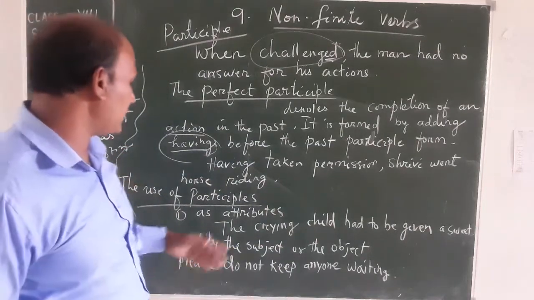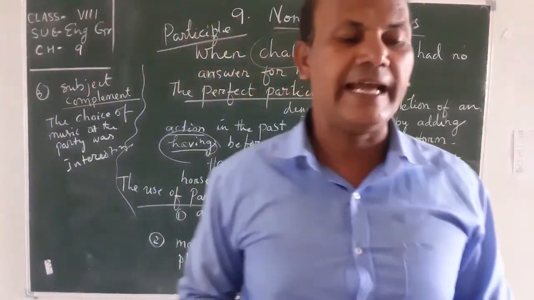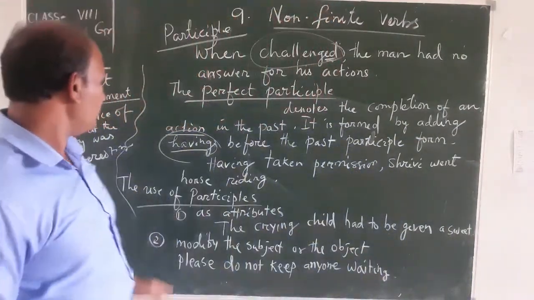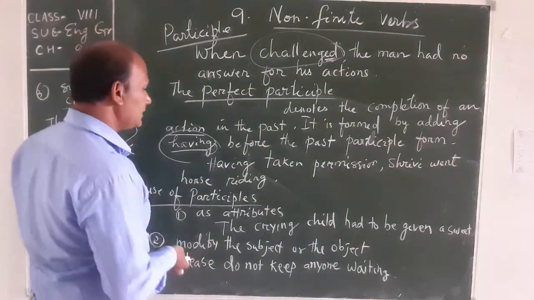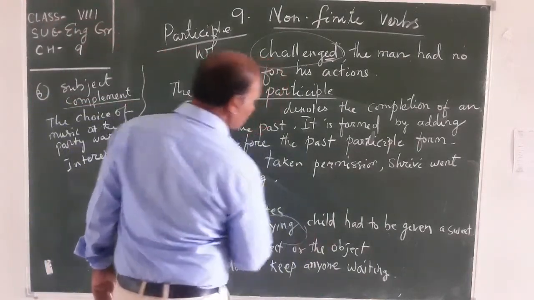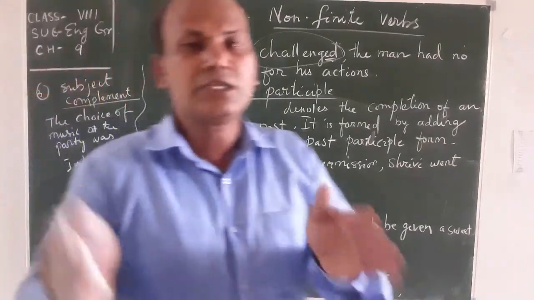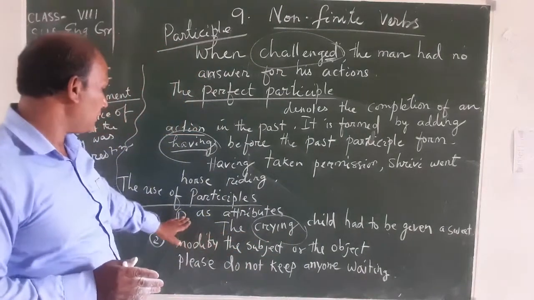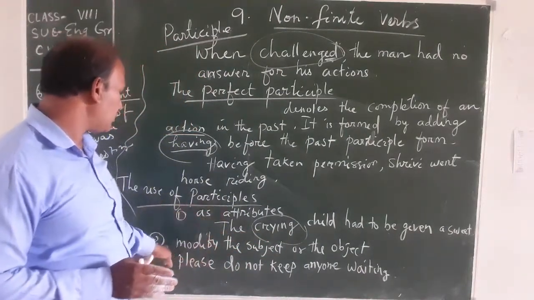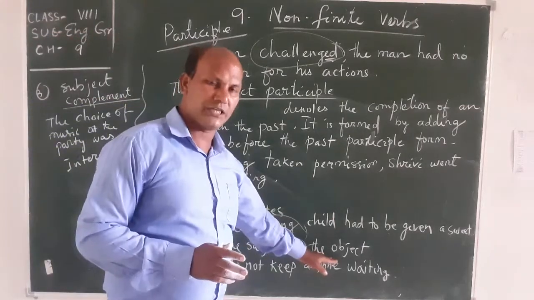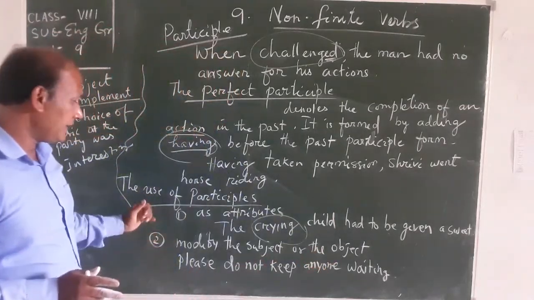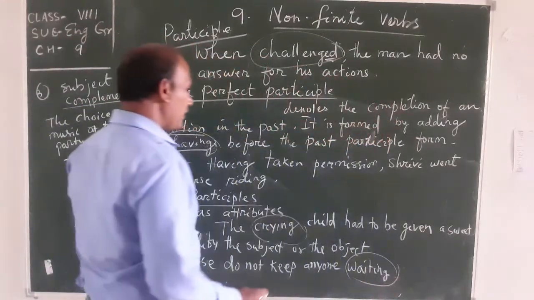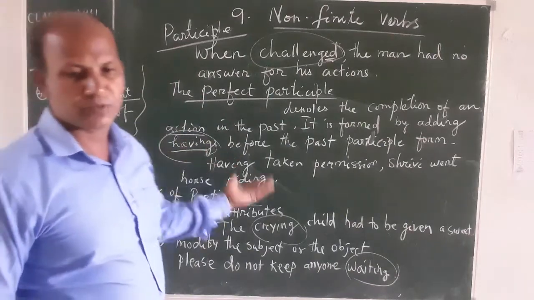Now the uses of the participle. The first point: it is used as an attribute, a quality group. Here is a sentence: the crying child. What type of child is this? Crying. That is the attribute of this participle. Next point: it can modify the subject or the object. Let's see: please do not keep anyone waiting. This is the predicate part or the object part, modified by the participle.